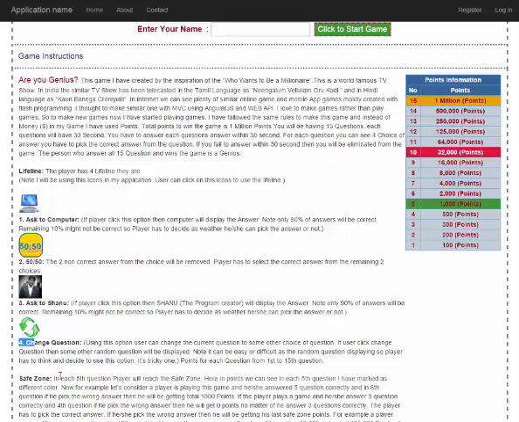Next is the safe zone. If the player doesn't answer a question, he will be eliminated from the game. If he is eliminated at the 3rd question, he will not get the 200 points; he will get 0 points, because there are three safe zones: the 5th question, the 10th question, and the 15th question.